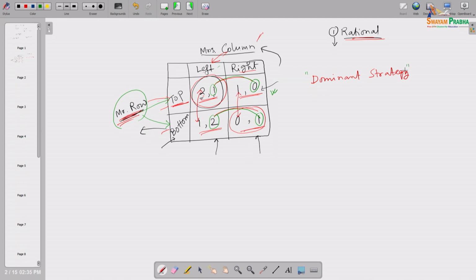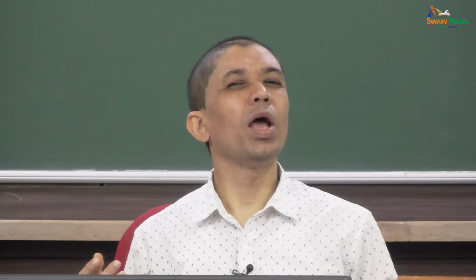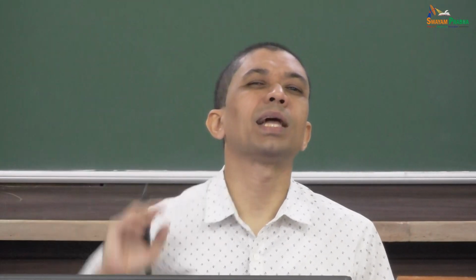So, what is the definition of dominant strategy? A dominant strategy is, out of the alternative options or strategies available to a player, one strategy which always gives more than any other strategy available to that player, irrespective of the choice of the other player, right.